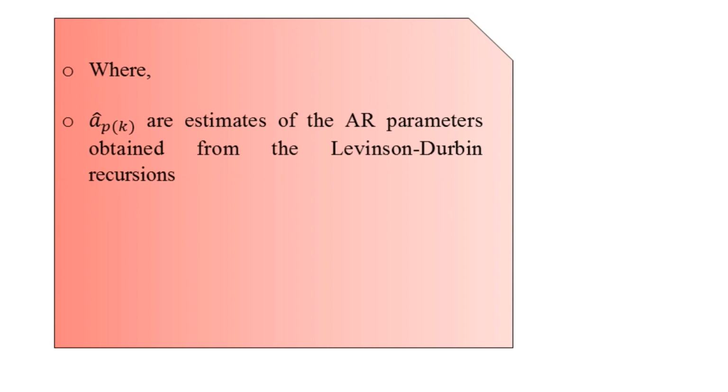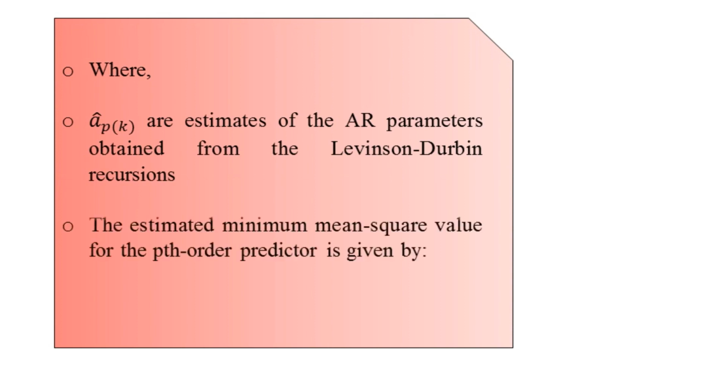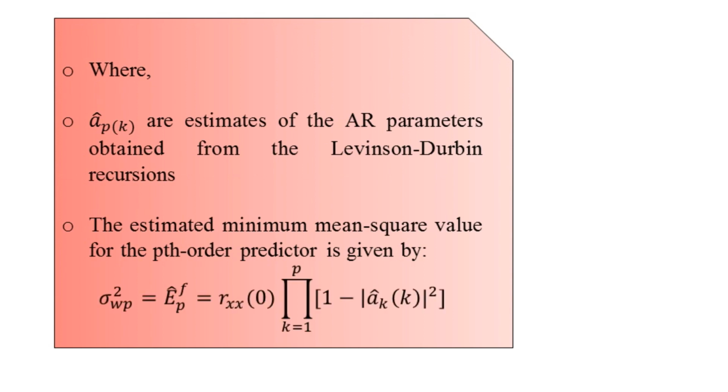This is basically Rxx of 0 times the product for k equal to 1 to p of the square bracket 1 minus mod square of a cap of k. This is basically the estimate of the minimum mean square value of the pth order predictor.